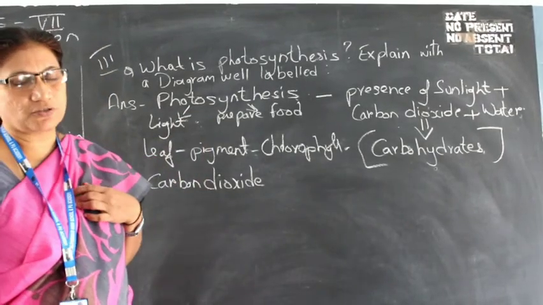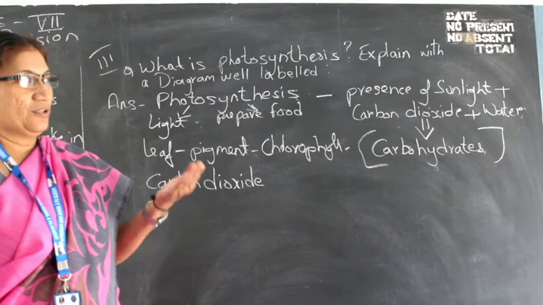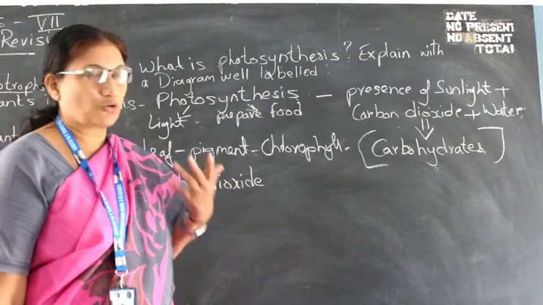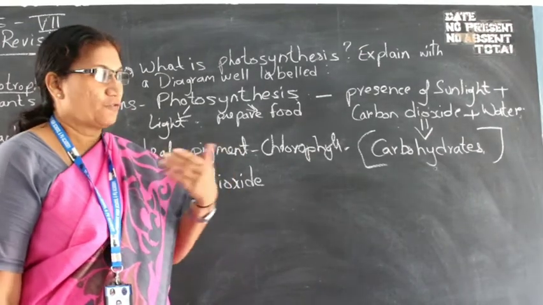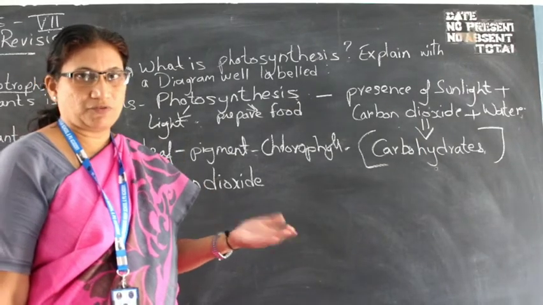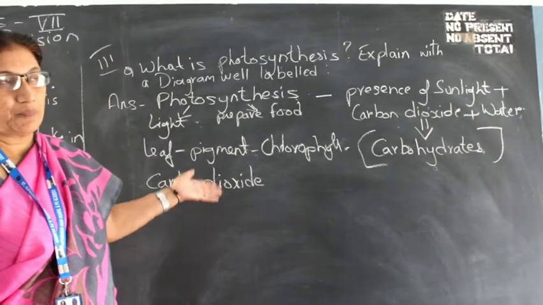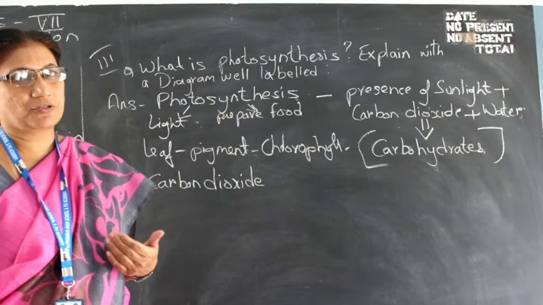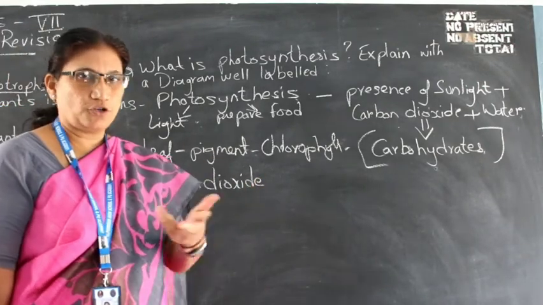Human beings need oxygen. So we say don't cut green plants, grow more plants. Why? Because they give us oxygen. We take in oxygen and we give out carbon dioxide, we exhale carbon dioxide. In the same manner, plants take in the impure air, that is the carbon dioxide, and they exhale oxygen, which is pure for human beings.